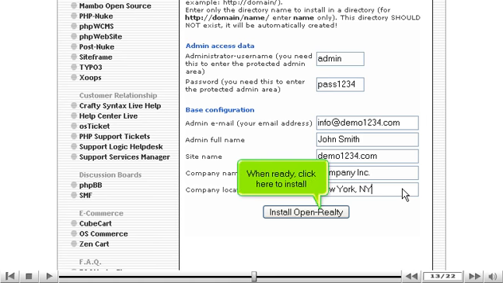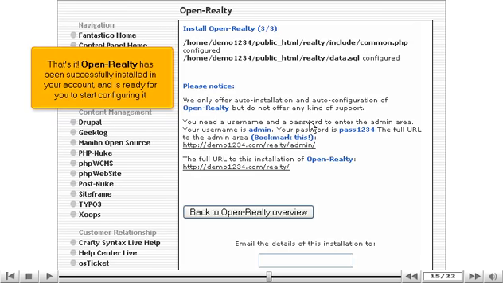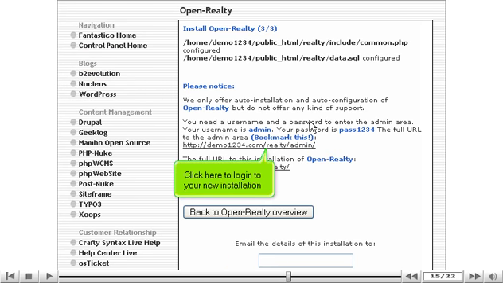When ready, click here to install. Click here to finish the installation. That's it. Open-Realty has been successfully installed in your account and is ready for you to start configuring it. Click here to log into your new installation.